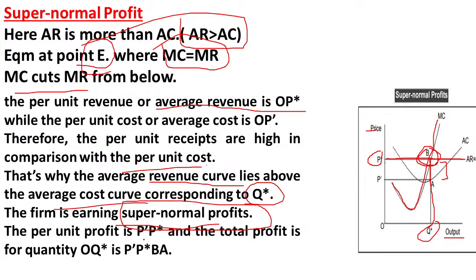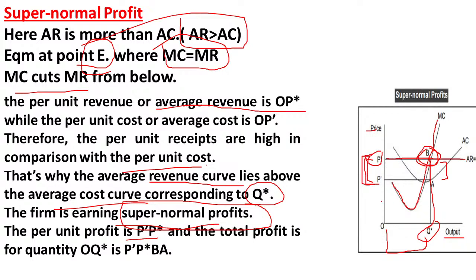So the per unit profit is P dash P star here, and the total profit is, so the total quantity is OQ star, and the per unit profit is P dash P star.